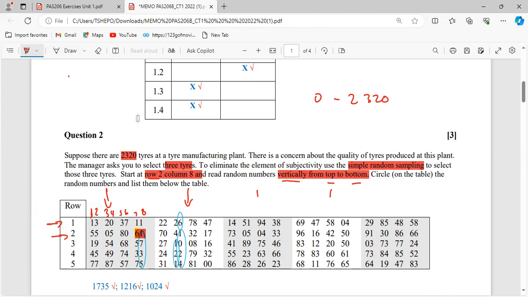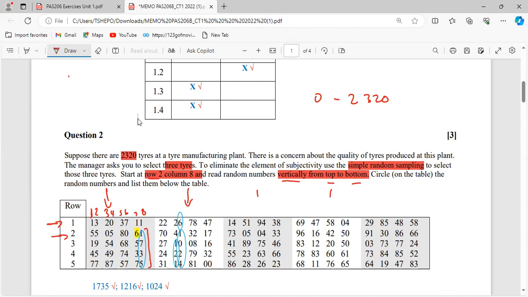We're going to start with question number one. We're going to start at column number 8. Column number 8 is where it starts, right? So now let's start reading vertically downwards. The first number will be 1, 7, 3, 4.